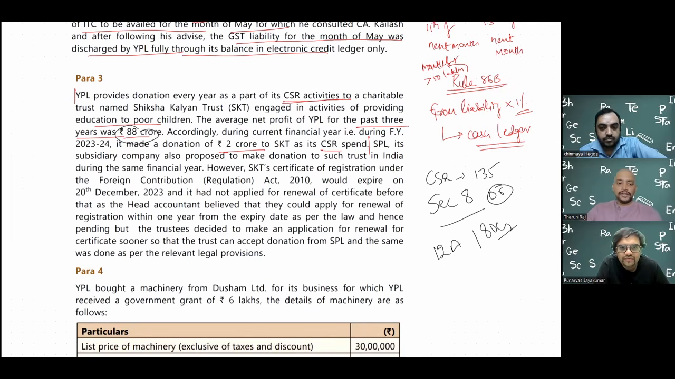And you had not applied for renewal of the certificate before that, as the head accountant believed that they could apply for renewal within 1 year from the expiry. Now this is wrong. He has created his own FCRA. That is the problem. Hence, pending that, the trustee decided to make an application for renewal so the trust can accept donations, and it was done as per the relevant legal provision. Of course, you need to pay that 5,000 rupees, fill in a couple of forms, and get the registration done.